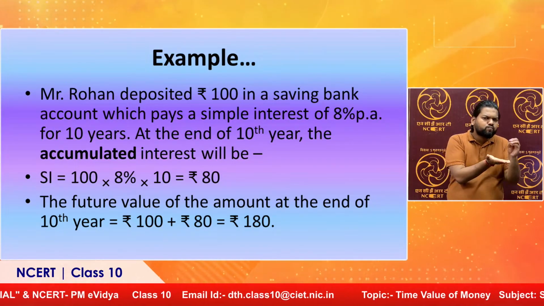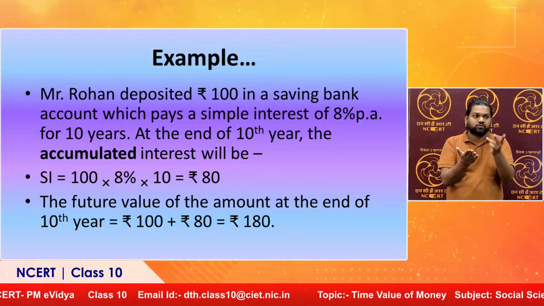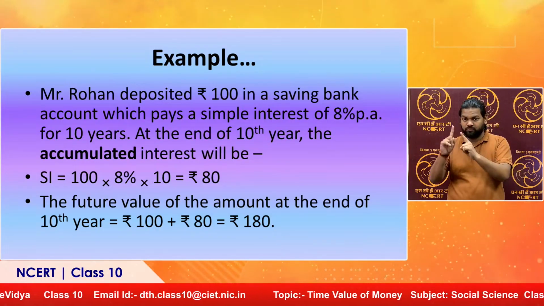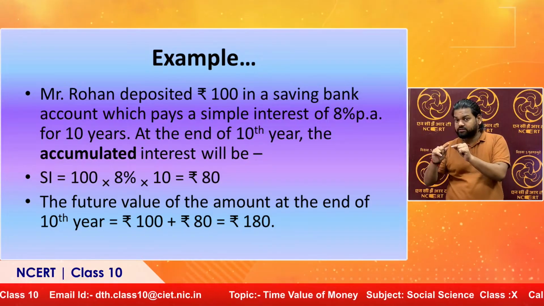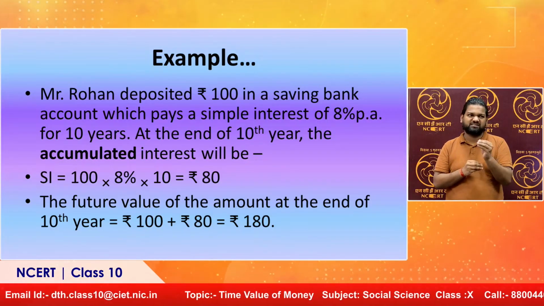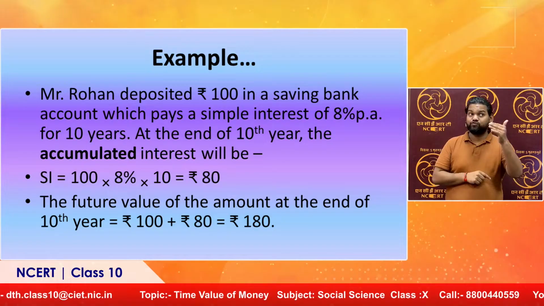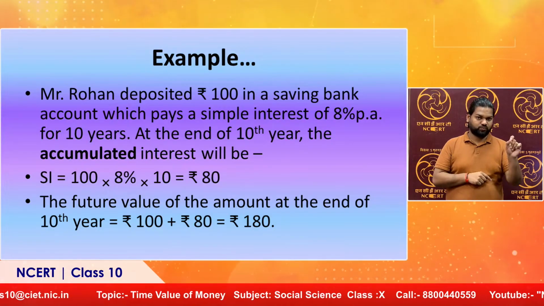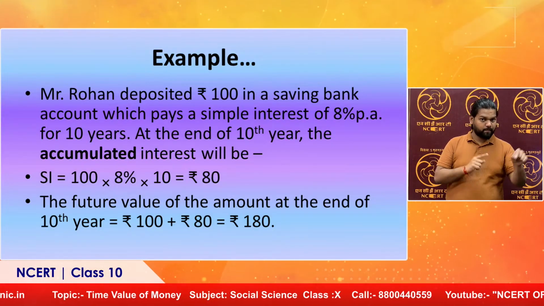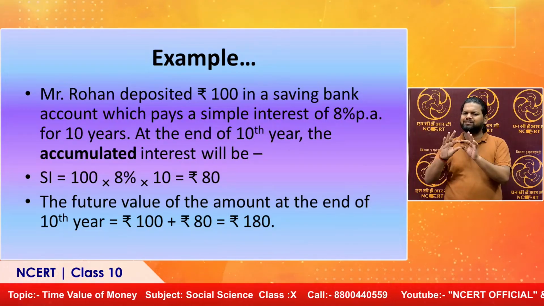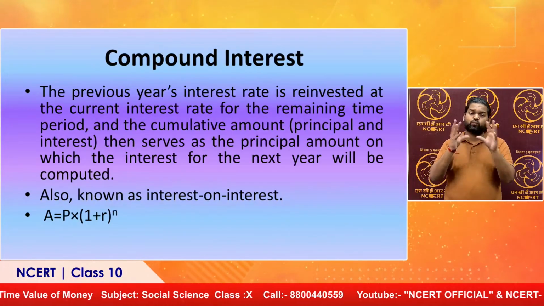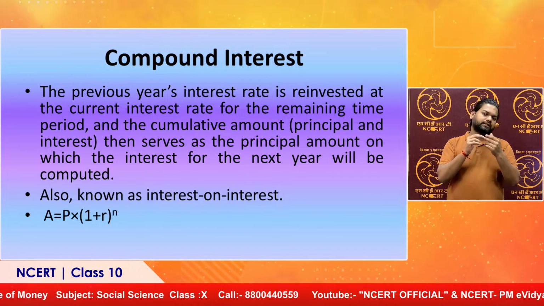By putting it into the formula, it comes out to be 100 rupees multiplied by 8% multiplied by 10 years, which is 80 rupees. And the future value will be 100 rupees, the original principal amount, plus the simple interest, that is 180.